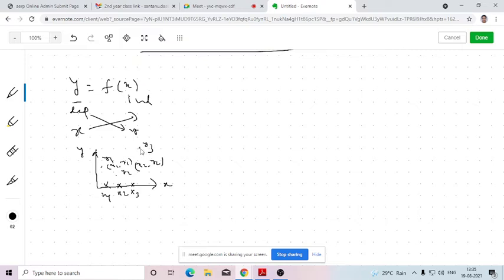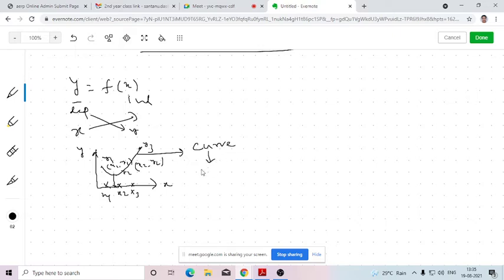Ultimately, if I want to establish the relationship, I can join the points. These points provide the relationship between x and y. If I take a value of x, the corresponding y is this. In that way, I can identify the value of y corresponding to each and every value of x. By joining them, I get the locus, which is nothing but the equation of a curve.